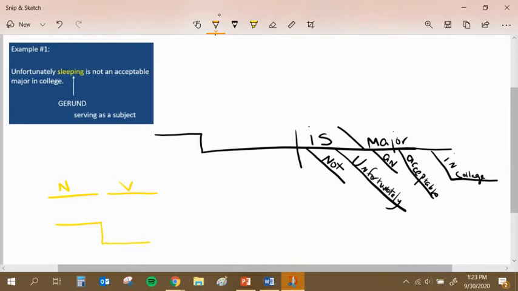Now, the thing is, it's part noun, part verb. So the gerund has to cascade over and touch both sides. So I start with the word sleeping, or the letter S, and it just kind of cascades down, and it has to touch both sides, because this up here is the noun side, and that is the verb side. It's very critical that we realize this is the noun side, this is the verb side, and the gerund cascades over the line. And that's what it looks like, a little Egyptian arm. And that's our way of letting us know this is still the subject, but it's a gerund. It's not a noun.